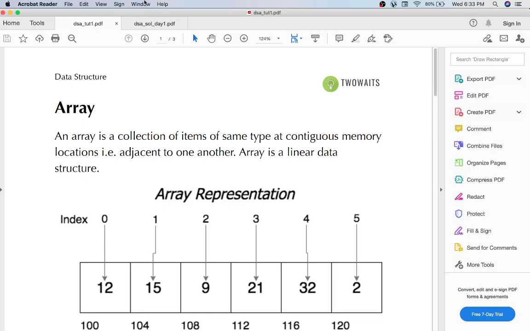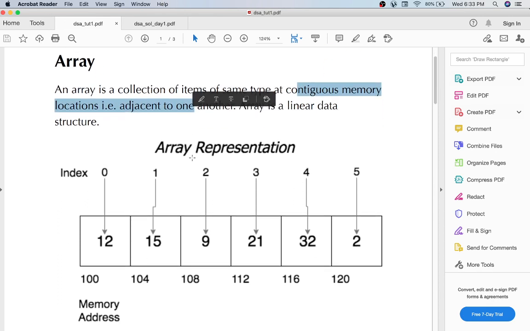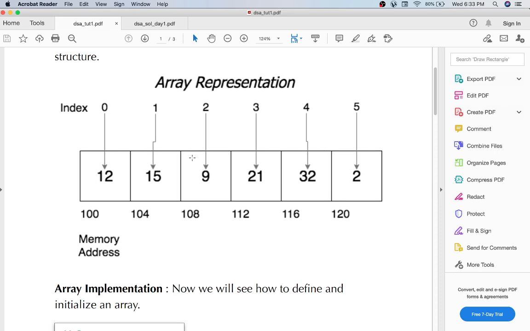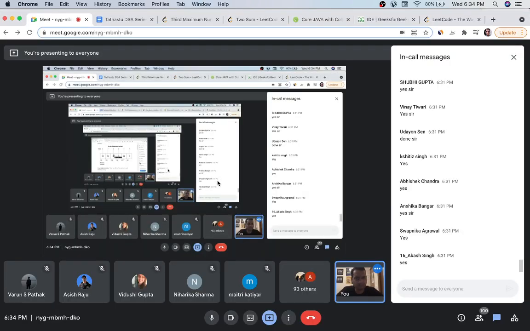The next point that we learn is same type at contiguous memory location. So what does that mean? Let's see this representation. Imagine this is memory. This is your memory location. There are lots of addresses, 100, 104, 108, and lots of values kept at them. So you can say at address 100, 12 is stored. At address 104, 15 is stored. At address 108, 9 is stored. This is the basic memory representation of any system.